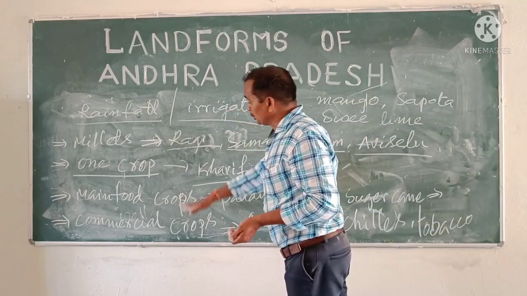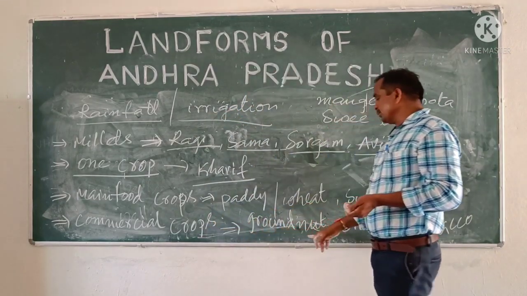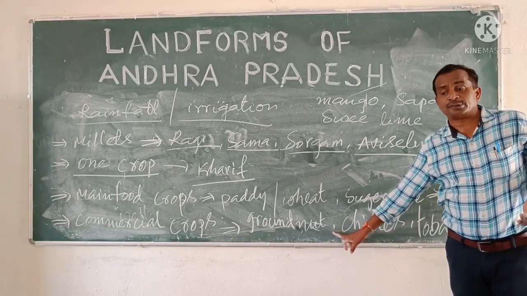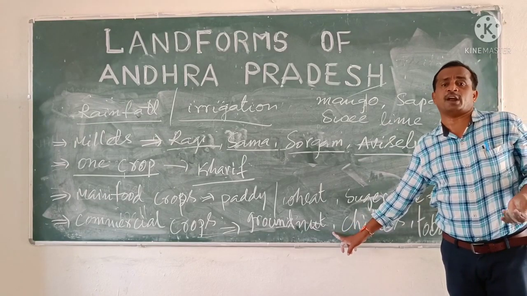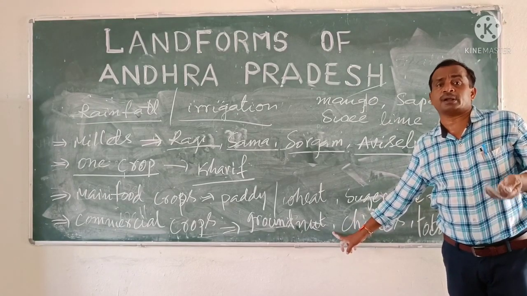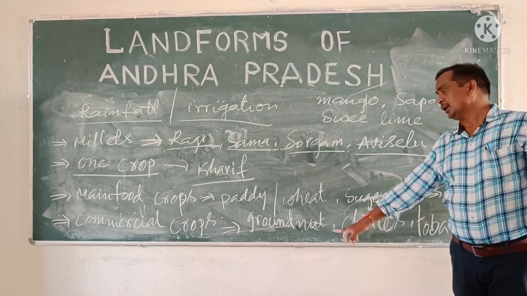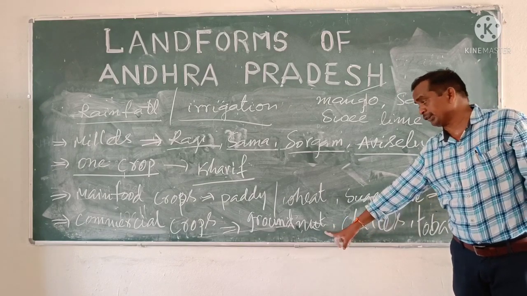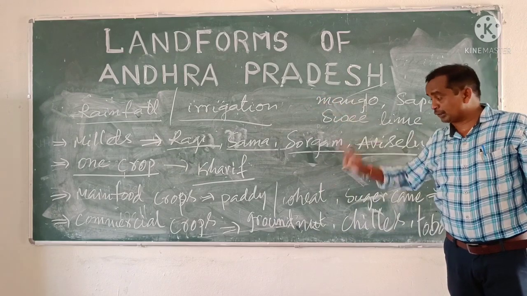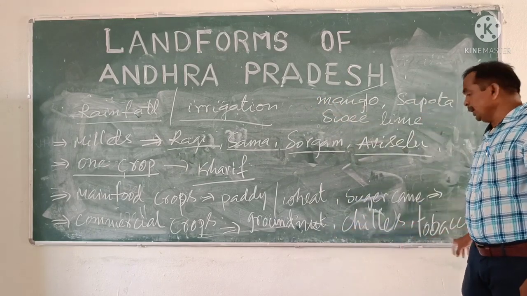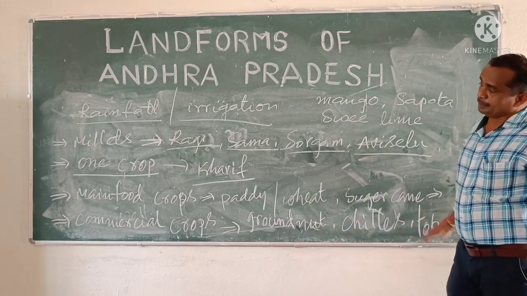So millets are replaced by commercial crops because the commercial crops provide farmers huge amounts of money and improve the economic conditions of the farmers. That's why millets are replaced by groundnut, chili, tobacco and so on.